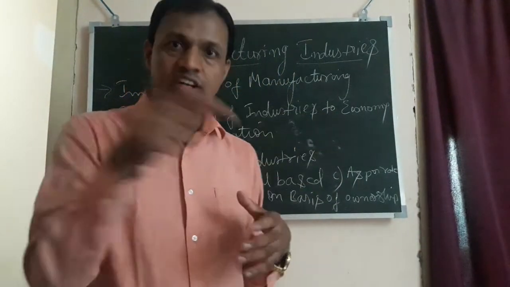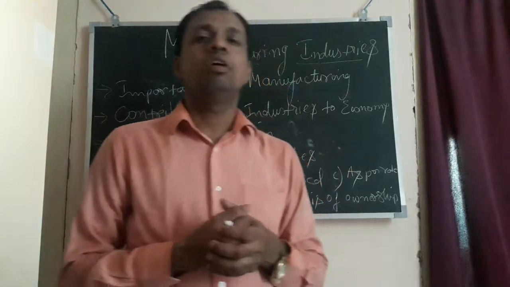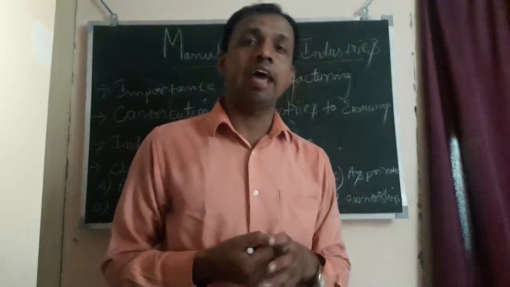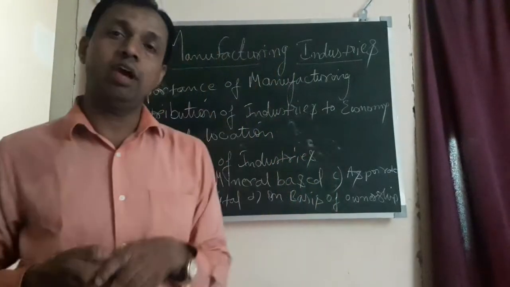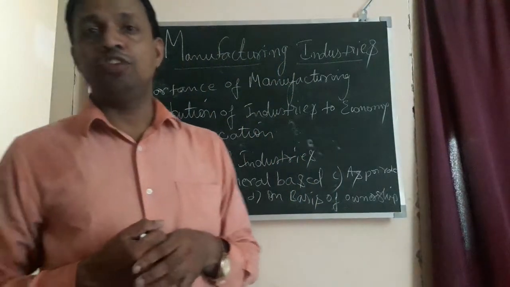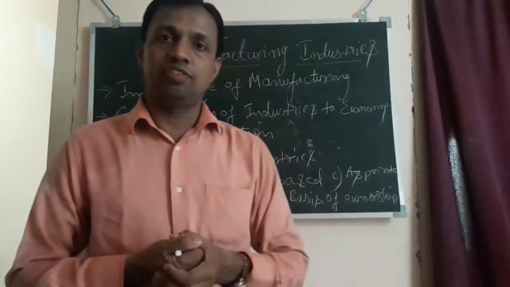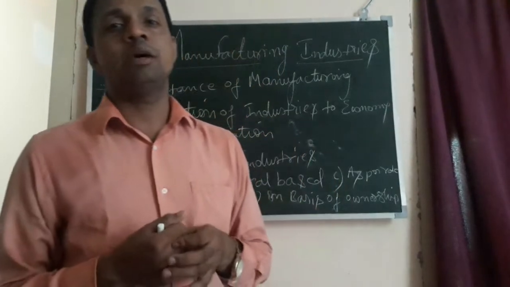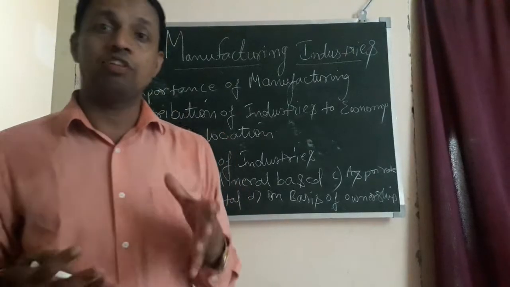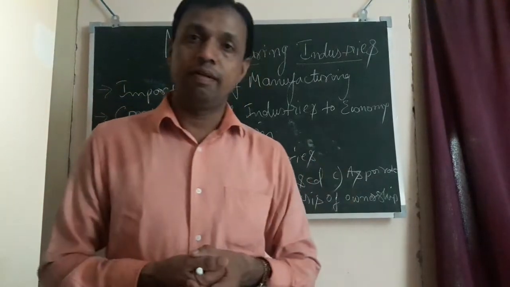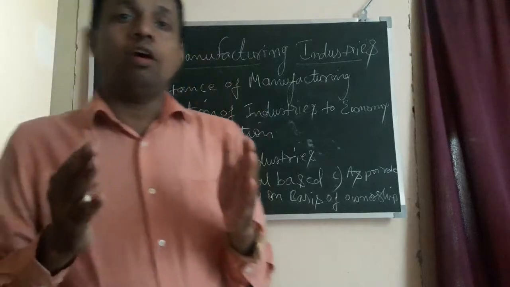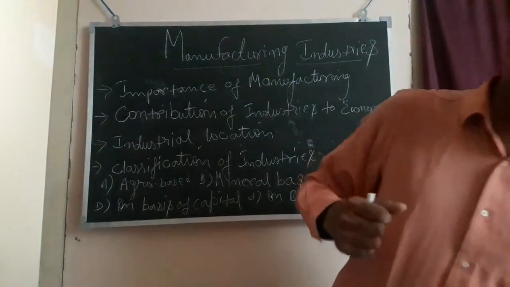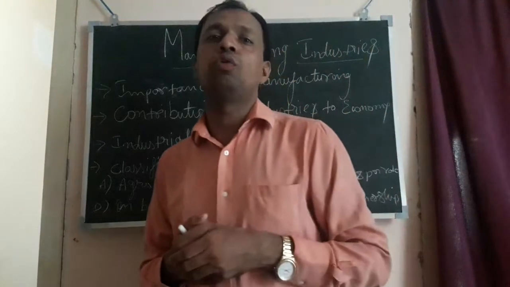All this region together is known as the Chota Nagpur Plateau, because this region is very rich in minerals, especially iron ore and coal. Like that only, if you see cotton textile industries, many are located or confined in the states of Maharashtra and Gujarat because of the availability of raw material.